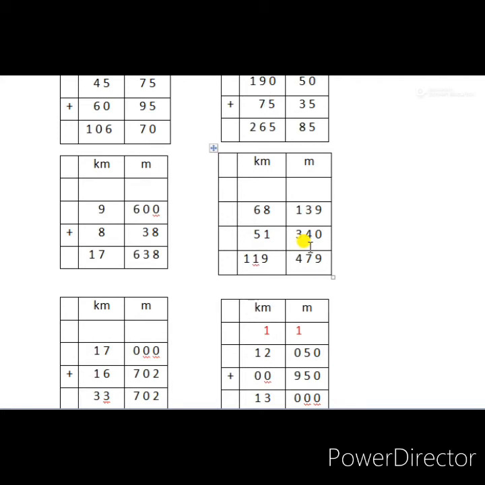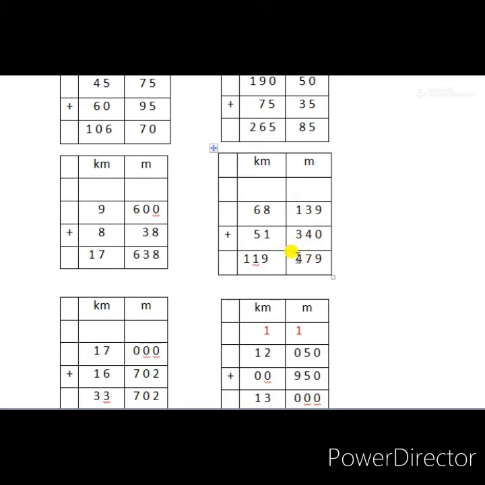Here also we have to make 2 separate columns for kilometer and meter. In the first box write 68 kilometer and in the second box 139 meter. And just below that, the second number, 51 kilometer and 340 meter. After that, find the sum of these numbers. 9 plus 0 equals 9, 3 plus 4 is 7, 1 plus 3 is 4.